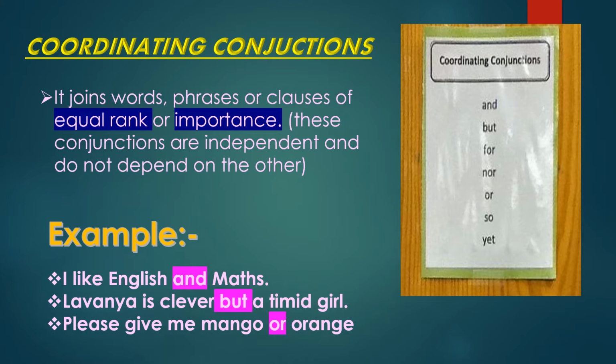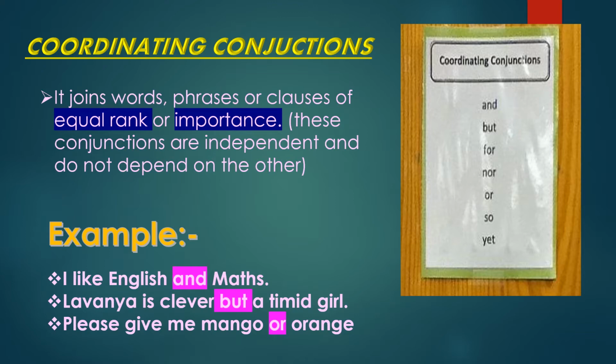Lavanya is clever but a timid girl. Here clever and timid are both qualities of Lavanya. And the third one, please give me mango or orange. Both are fruits.